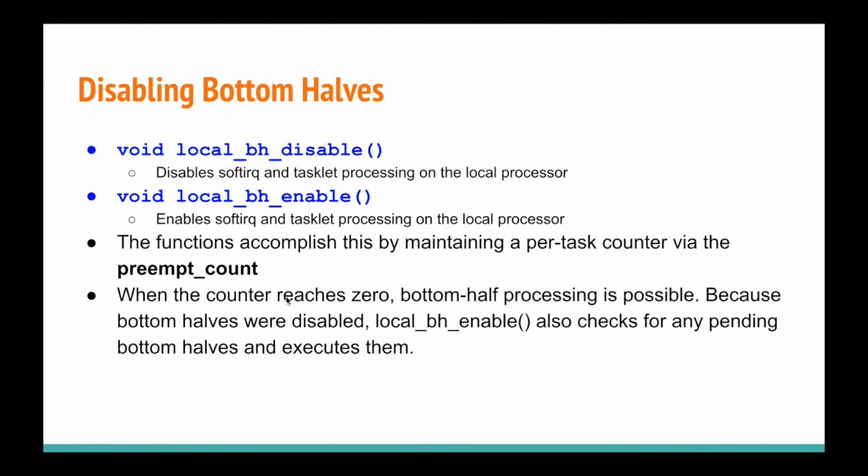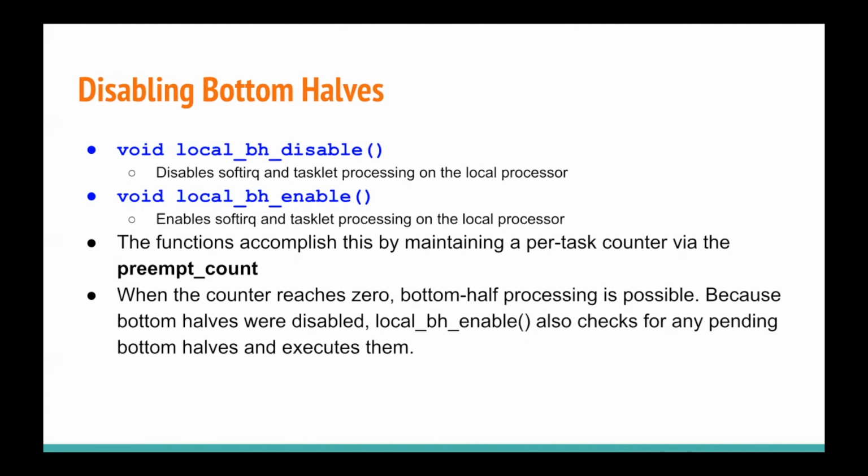So when this variable reaches 0, then the bottom half processing is enabled. When it is non-zero, then that means that we can't run soft IRQs or tasklets on that particular processor, and that means that our bottom halves are disabled.